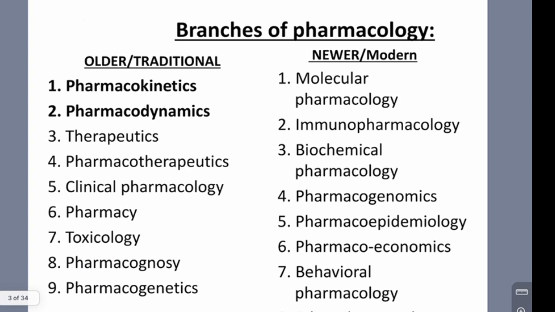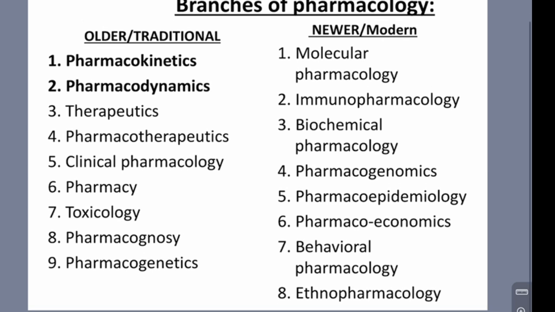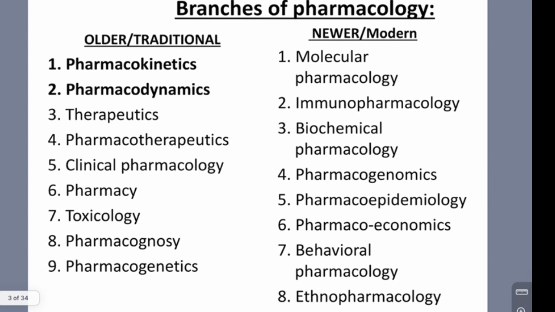Okay, next, branches of pharmacology பார்ப்போம். So what are the branches of pharmacology now? There are older or traditional and then newer and modern. So first older one we have important is pharmacokinetics, pharmacodynamics, therapeutics, pharmacotherapeutics, clinical pharmacology, pharmacy, toxicology, pharmacogenesis, and pharmacogenetics.